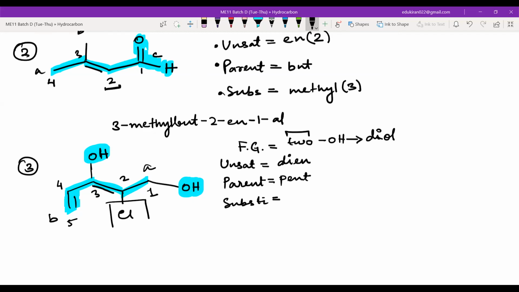This is the substituent, na? Only chloro. Chloro. Okay. Now chloro is at which position? Second. 2. Okay. What about di-N? Okay, fine. Di-N is in which position?